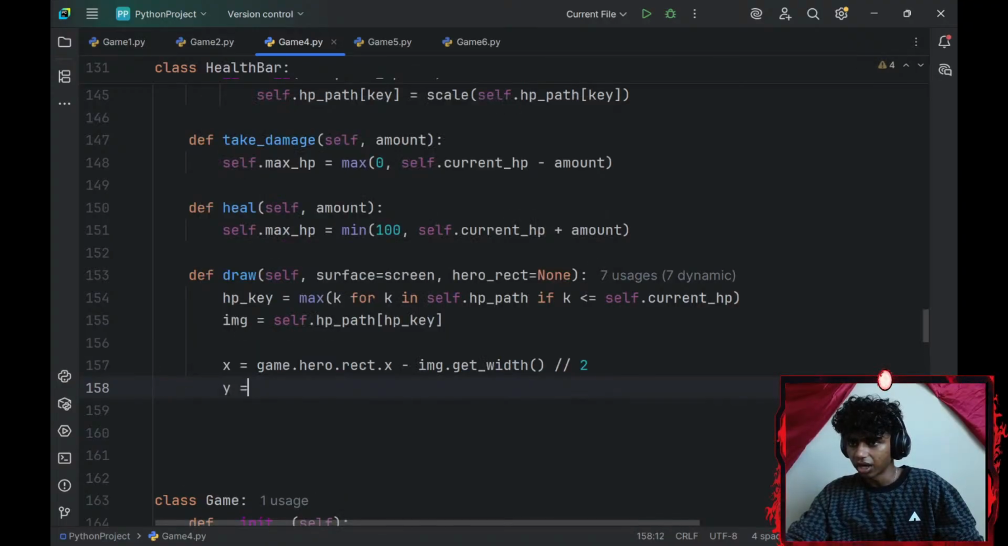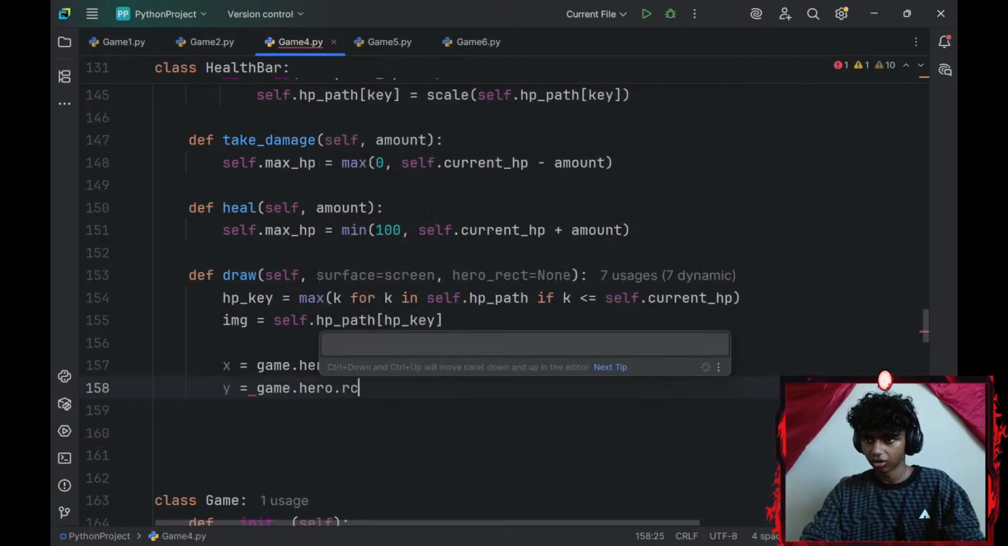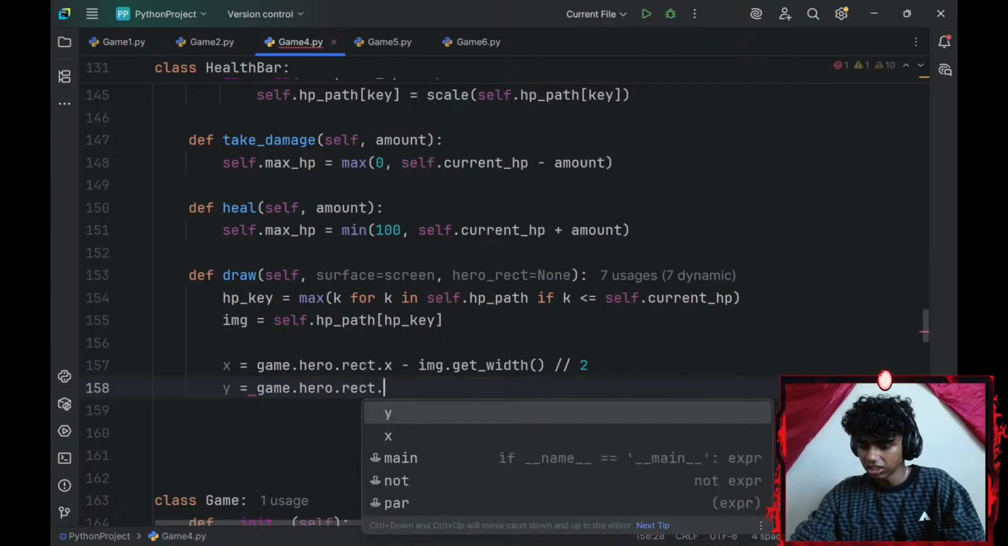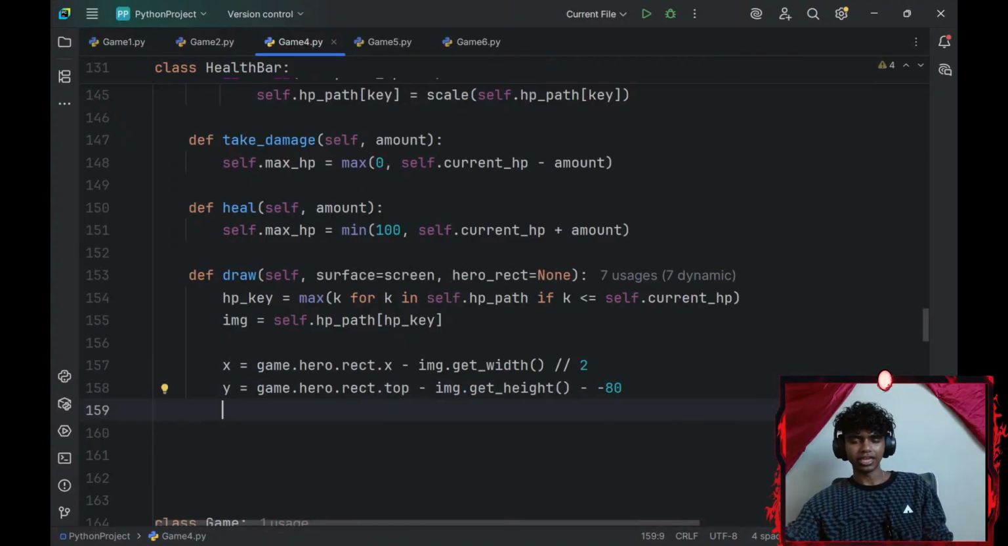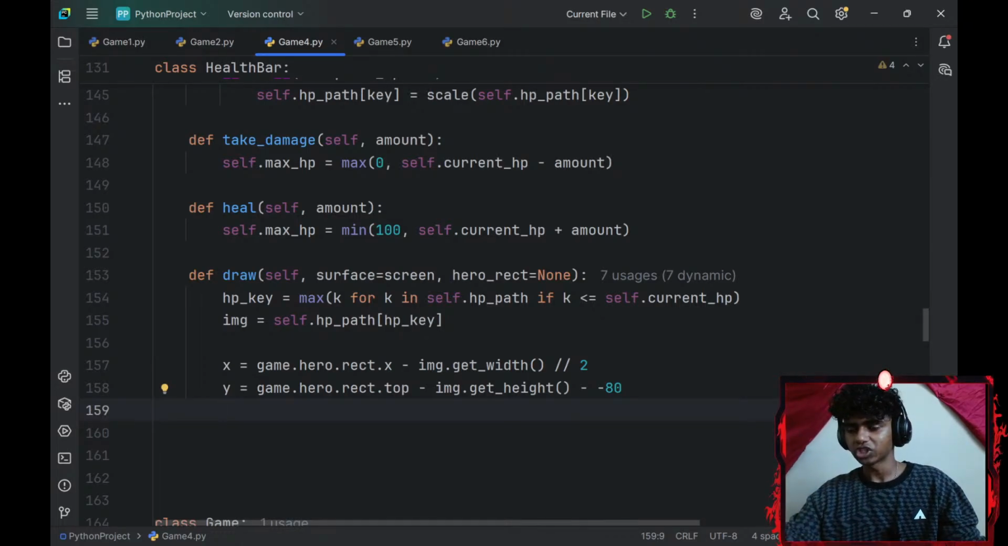And then I'll create a y-axis variable, set equal to my game.hero.rect dot, is this going to be top? Pretty sure it's going to be top. Minus my image.get_height. I'll minus that by -80. And guys, the -80 is just for visuals. We could always change this. For example, with positive 100, my hero is going to be here and my health bar will be there. With -80, my health bar is going to be above my hero. That is with trial and error.